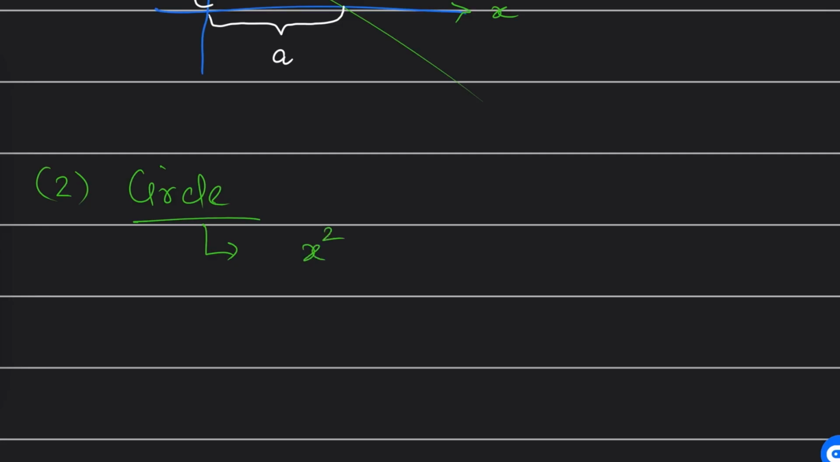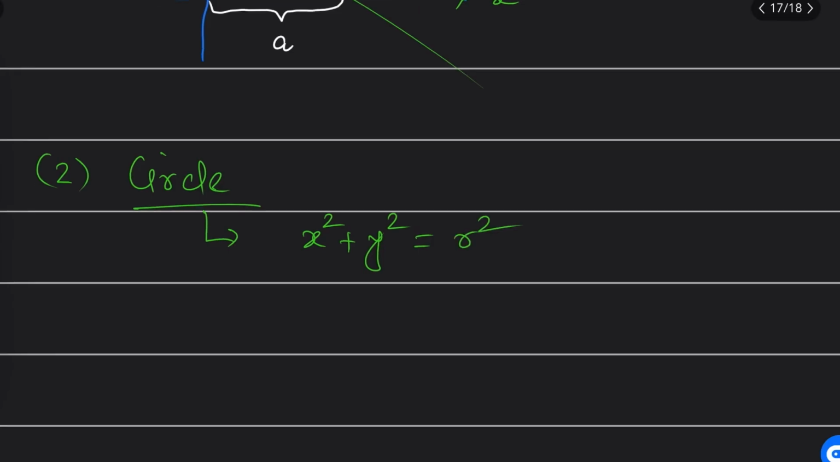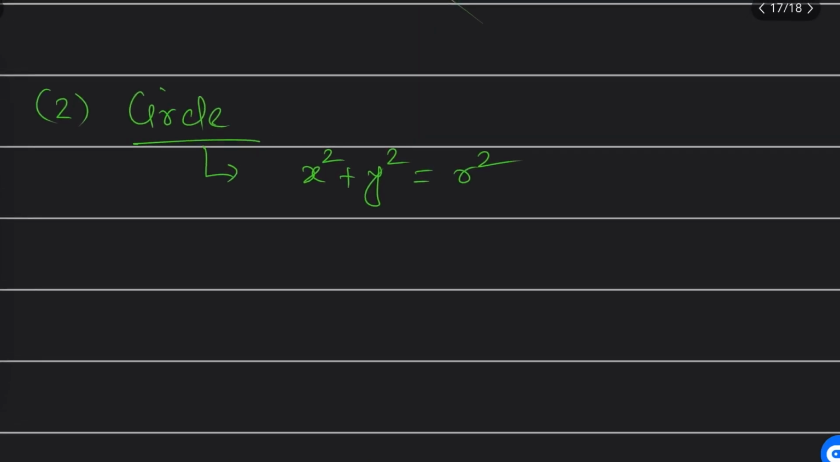x square plus y square is equal to r square. Sir, how will it look in the graph? If I am talking about the graph, sir, it will look like this, and the center is at the origin. Then this is the equation. If the center is not at the origin, the equation will change. So this is the standard equation, you should remember.